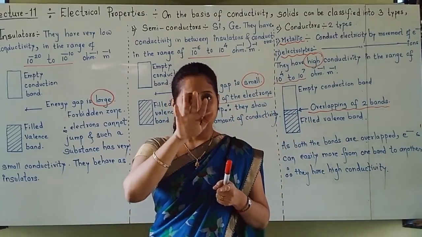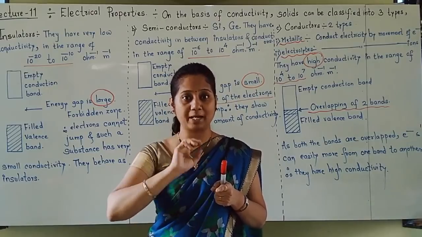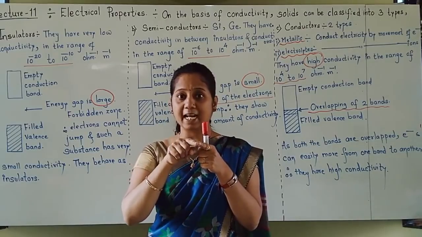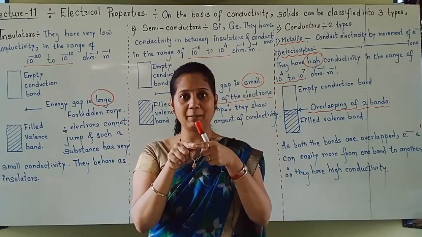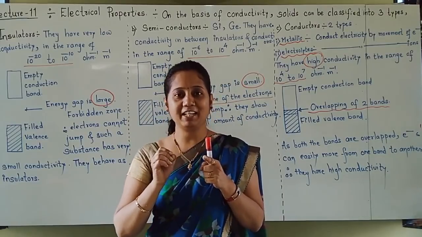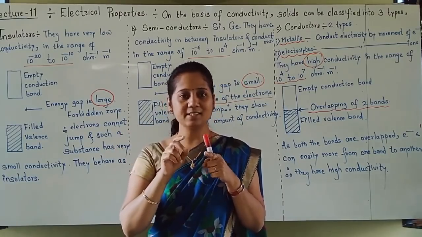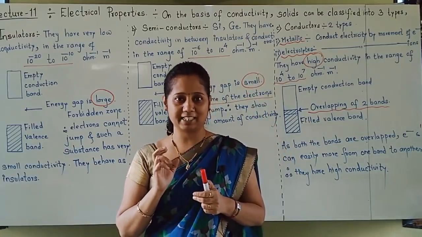Getting it? Silicon and germanium belong to the 14th group. Their impurity we have to add. Here the impurity is added either from a 13th group element, otherwise a 15th group element. If a 13th group element is added, then we will get P type semiconductors, and if a 15th group element is added, then we will get N type semiconductors.